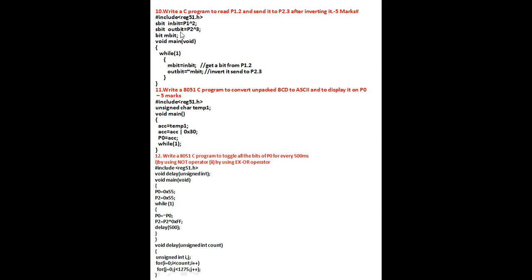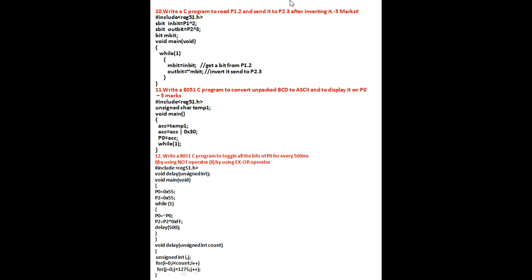Next, sbit. You are going to store into the output bit, that is the third bit of port P2. So outbit is equal to P2^3. Next, you have to take an intermediate variable, that is mbit, which is going to help to move the data from port P1 to port P2. Directly you can't transfer. You have to take a third variable to transfer the data from one port to another port.